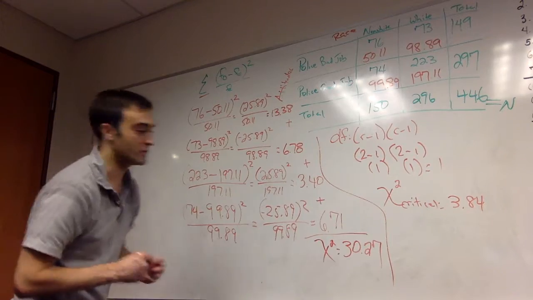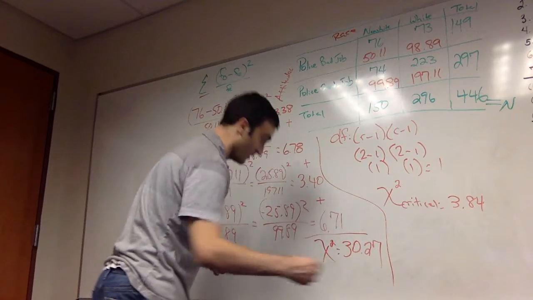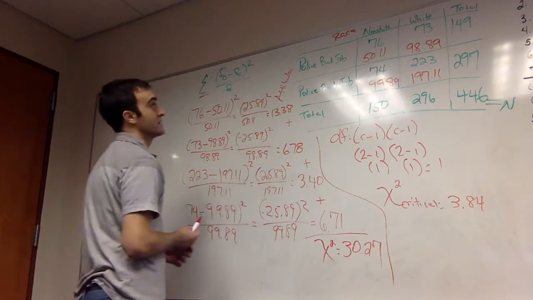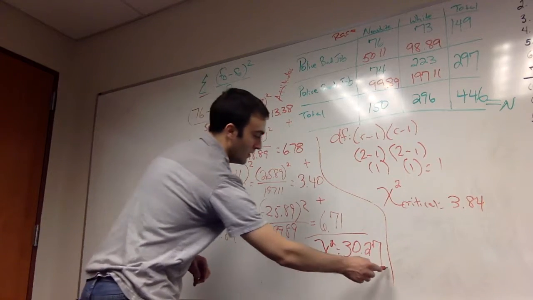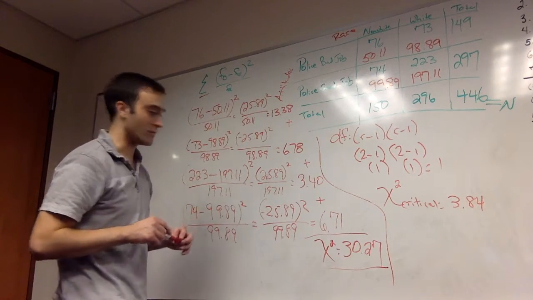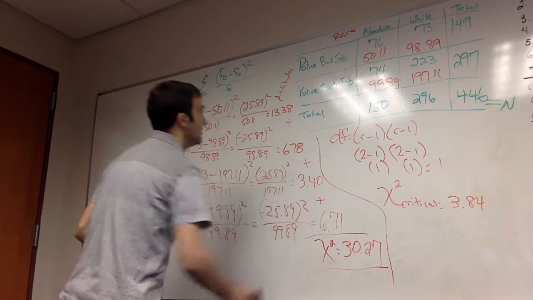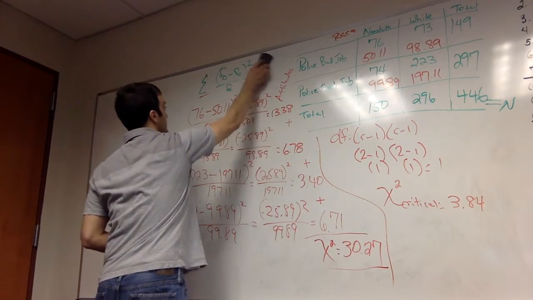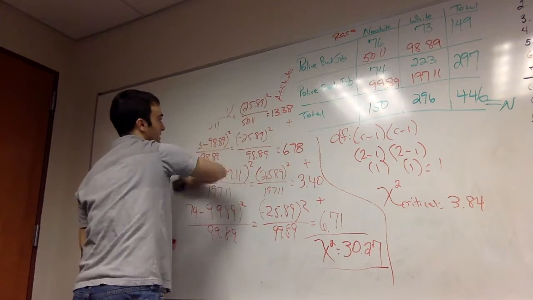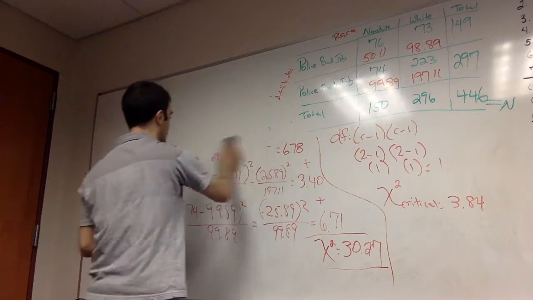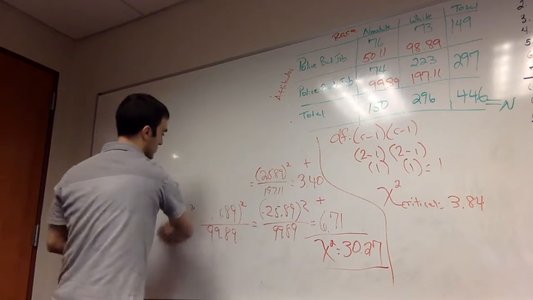Compare that to the chi-square that you obtained. So we need to meet and or exceed 3.84 for a statistically significant relationship. We obviously exceed that with a chi-square of 30.27. So yes, there is a statistically significant relationship between race and attitudes towards police.